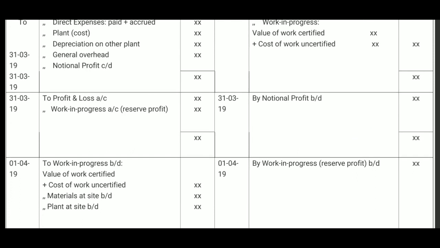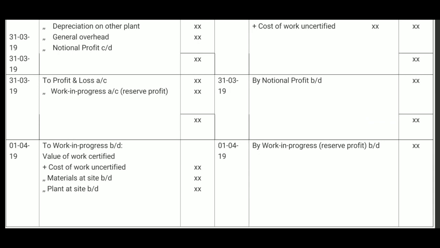Therefore, it is also brought down. Plant at site brought down. Now, on the credit side, by work in progress account, that is the reserve profit, which is also brought down. Now, credit balance of work in progress, that is the amount of reserve profit which is credited to work in progress, that is also brought forward to the next year.